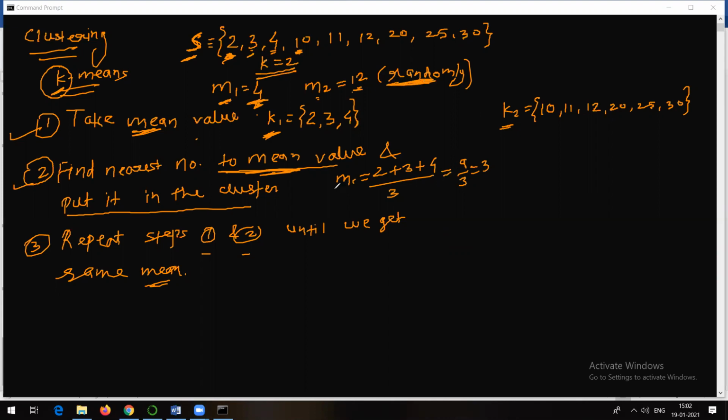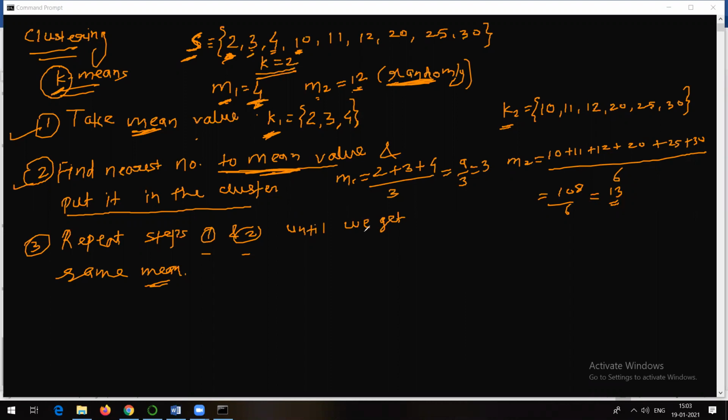Try to understand. So M1 I got as 3. Let's talk about M2. How am I going to find it? Just do this calculation: 10 plus 11 plus 12 plus 20 plus 25 plus 30, and let me know the answer. 10, 30, 50, 70, 100, 101, 103, 108. Okay, 108 divided by 6.